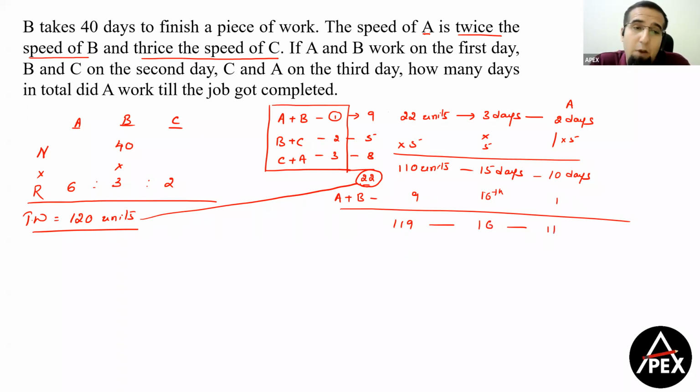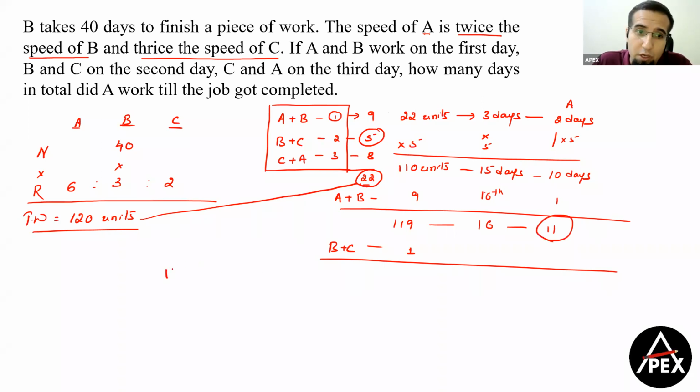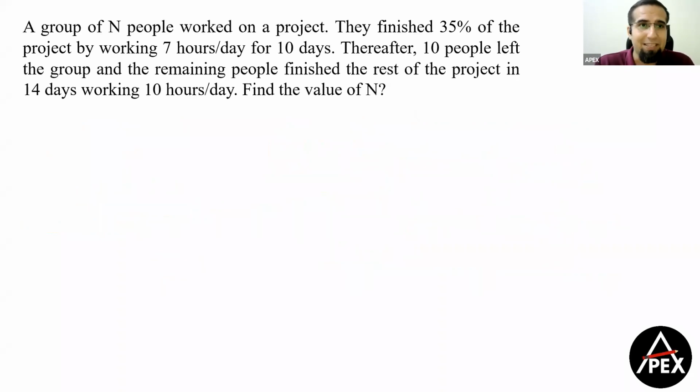Now the question says, how many days in total has A worked till the job is completed? So I know that on the 17th day, 5 units will be completed, but we want only 1 unit. So therefore, next day, B plus C will come and complete the work, which is not important. The question is saying how many days will A complete the work? So here my answer becomes 11 days is the number of days in which A can complete the work. So it's a very standard model of time and work. A good question. I would not say it's a very easy question, but yes, a moderate question to look at in the paper, right? Now let's look at the next question.